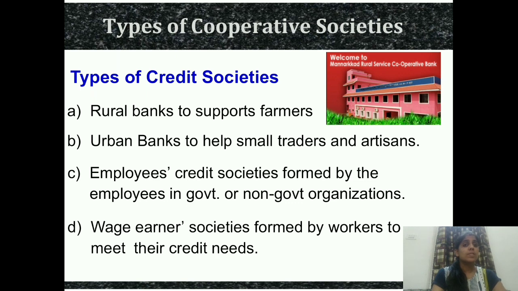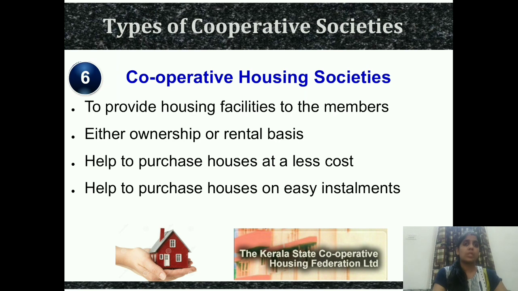And there are wage earner societies formed by the workers to meet their credit needs. So when the daily wage earners earn their money, many societies help those needy people, those workers, by giving them credit. So these are the types of credit societies from where you can get the credit. Understood? Now moving to the last type, cooperative housing societies.